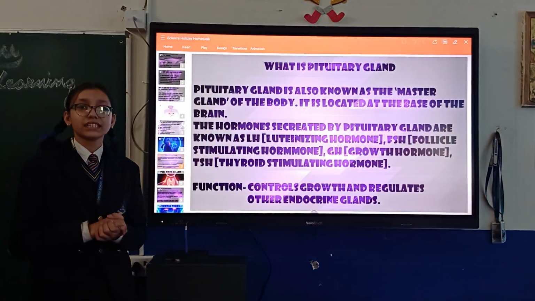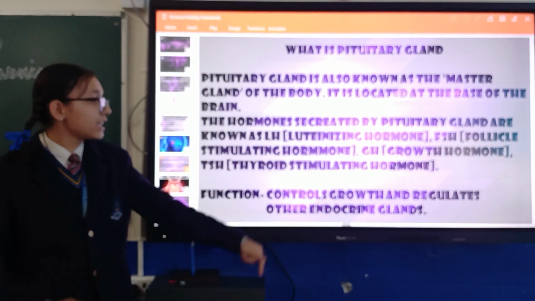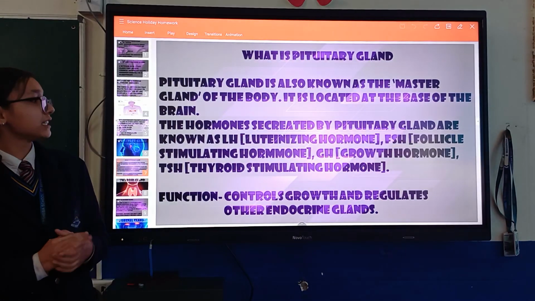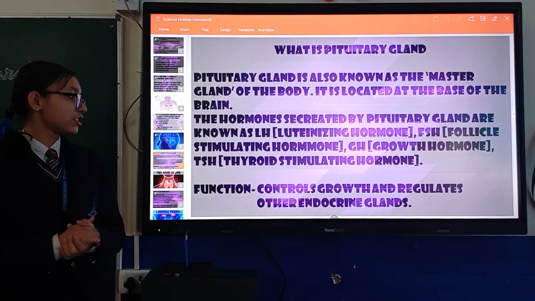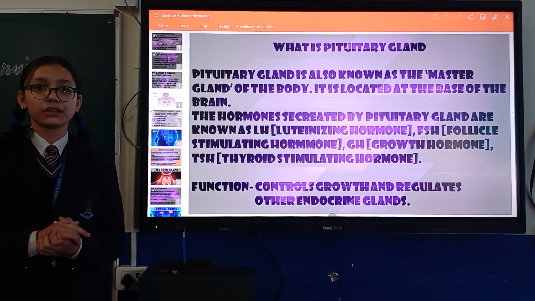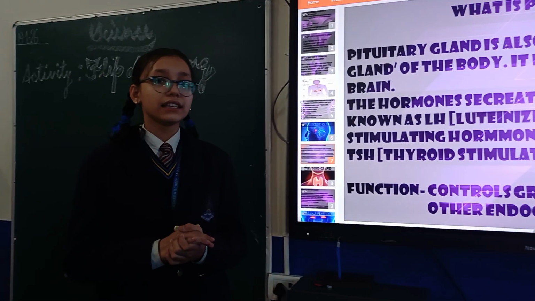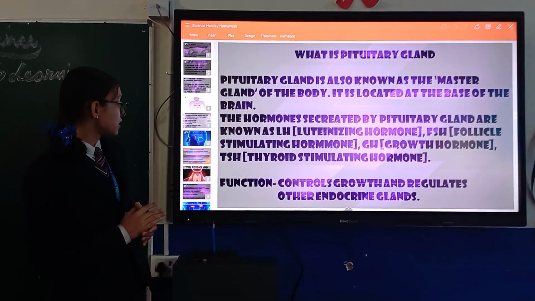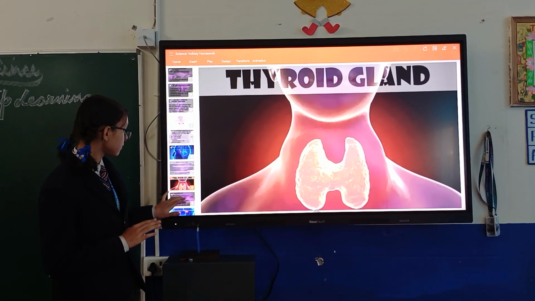The hormones secreted by pituitary gland are LH, the full form of LH is luteinizing hormone, FSH, follicle stimulating hormone, GH, growth hormone, and TSH, thyroid stimulating hormone. The function of pituitary gland is to control the growth and regulation of other endocrine glands. Now the second major endocrine gland is thyroid gland.